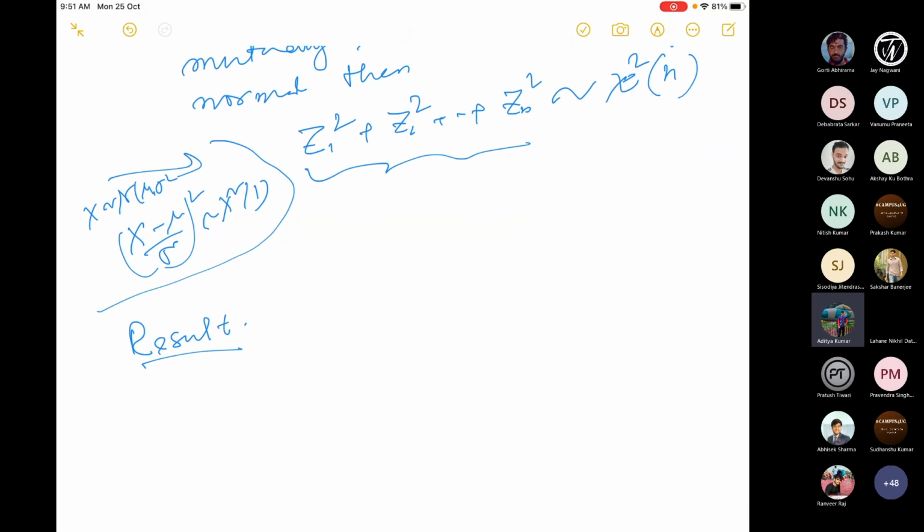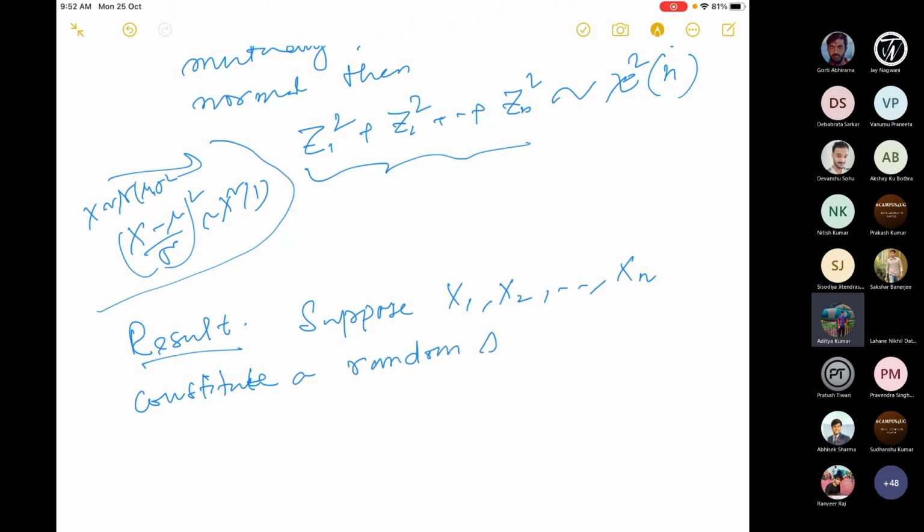So this is what the result says. Suppose x1, x2, xn constitute a random sample from a normal distribution, which is N(mu, sigma square).